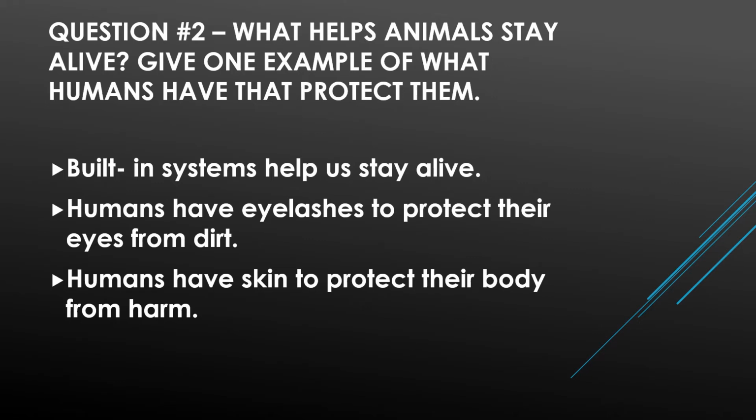A couple of examples we talked about with people. Humans have eyelashes to protect their eyes from dirt, and humans also have skin to protect their body from harm. Even though we also commented that yes, skin can be broken, it can be torn, but it's our first defense to protect our body from harm.